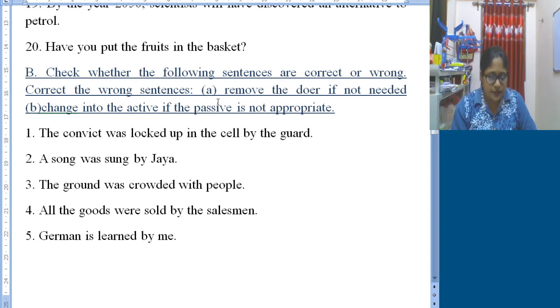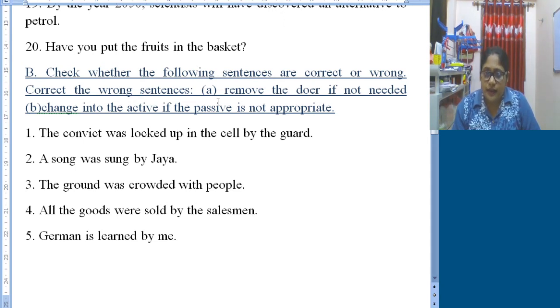So the first question is, as I discussed while making you understand, the same sentence: the convict was locked up in the cell by the guard. So here the sentence, the convict was locked up in the cell. Person is convict. So that is the most important thing, that he was somehow locked up. Who did it? It can be locked up by the guards or by police, by some other man.